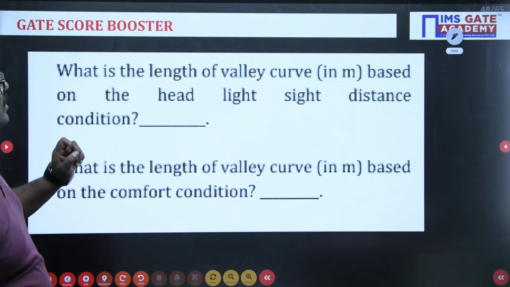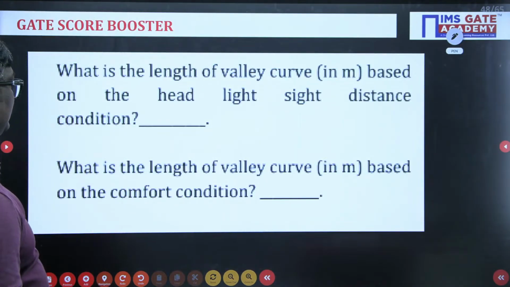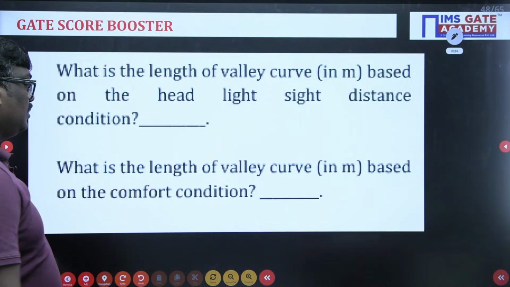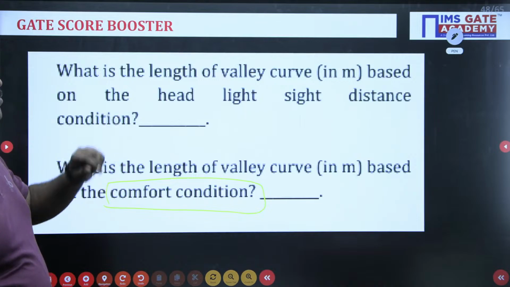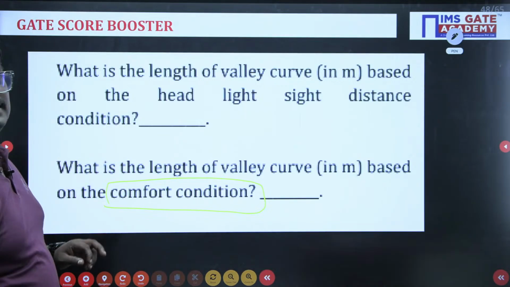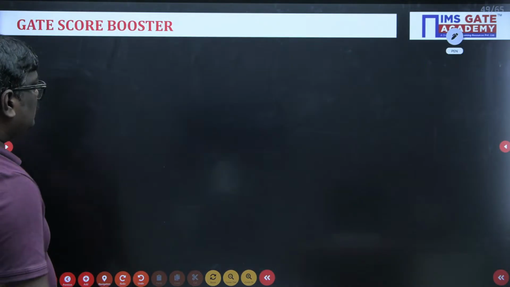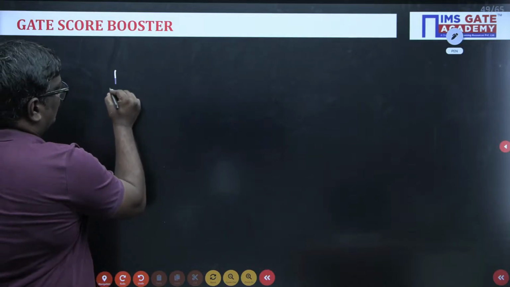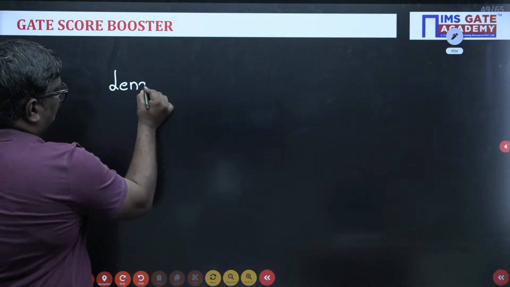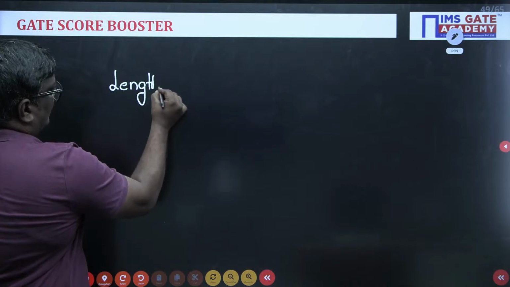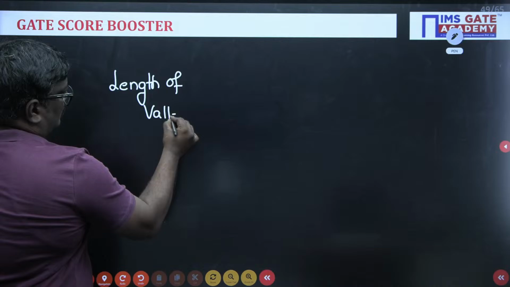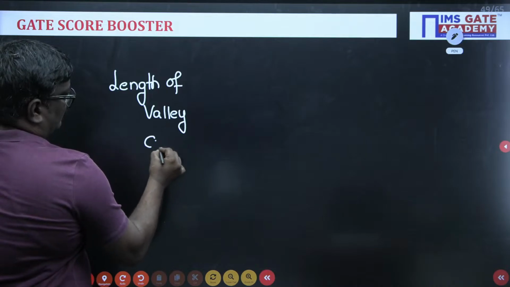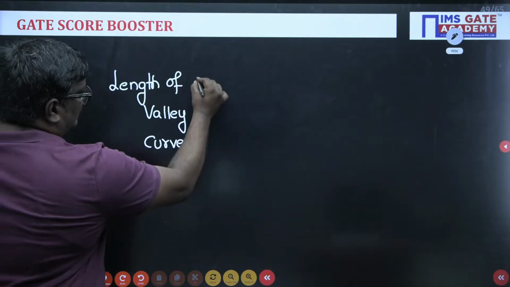Here what is the length of the valley curve based on the headlight condition, and what is the length of the valley curve based on comfort condition. What is the length of the valley curve they are asking. When they ask you what is the length of the valley curve, can anyone tell me? The length of valley curve is given by the formula. Can anyone tell me, sir?